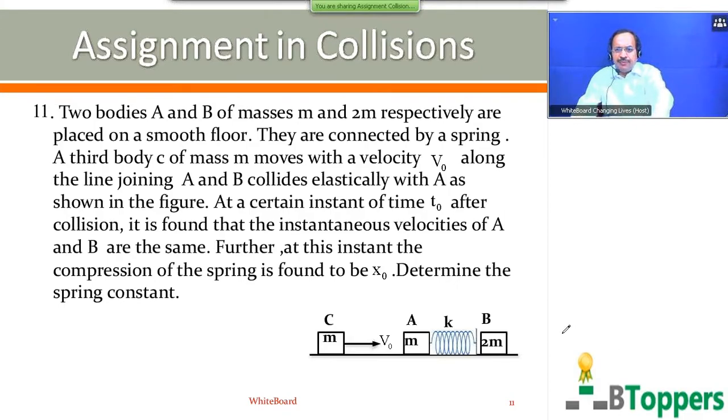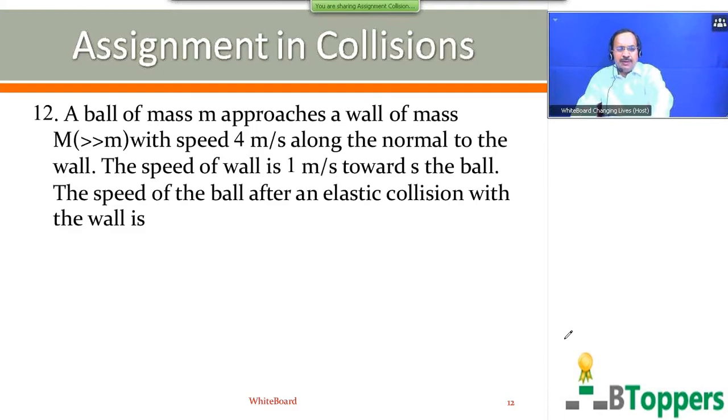So next you can see the next problem, question number 12. A ball of mass small m approaches a wall of mass capital M, much greater than small m, with speed 4 meters per second along the normal to the wall. The speed of the wall is 1 meter per second towards the ball. The speed of the ball after elastic collision with the wall is. It is similar to question number 8, which I have discussed in my previous class.